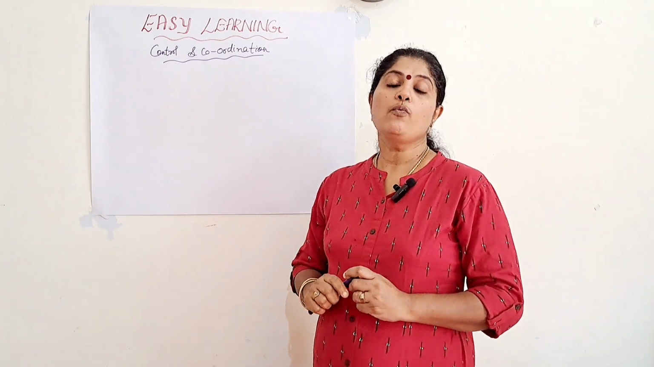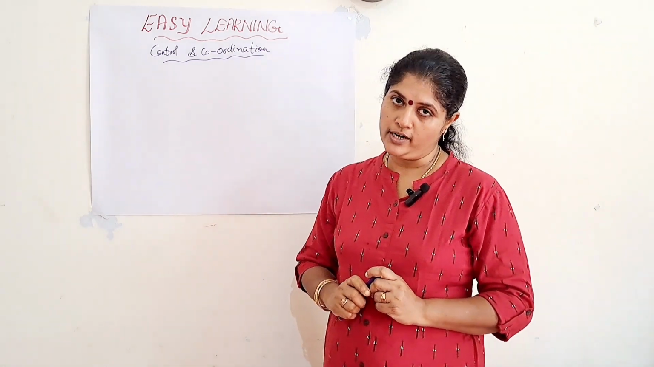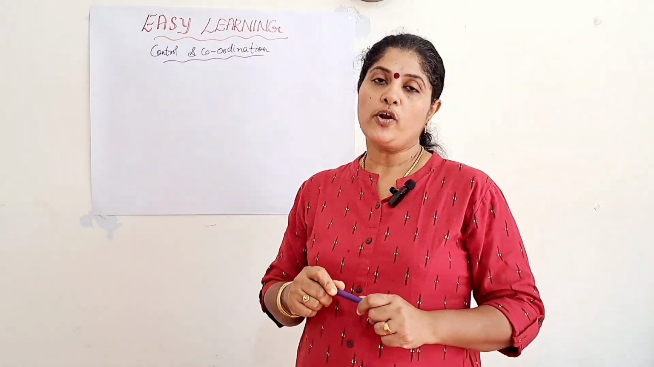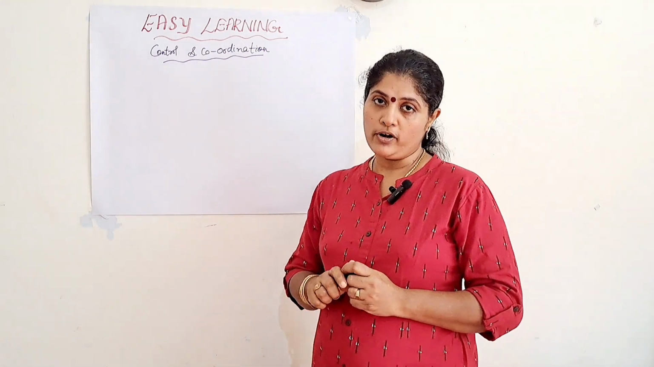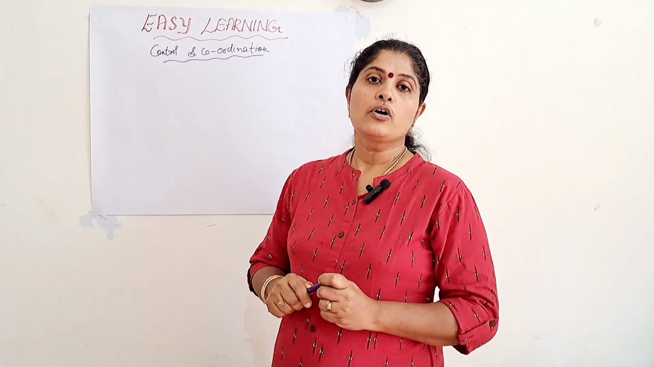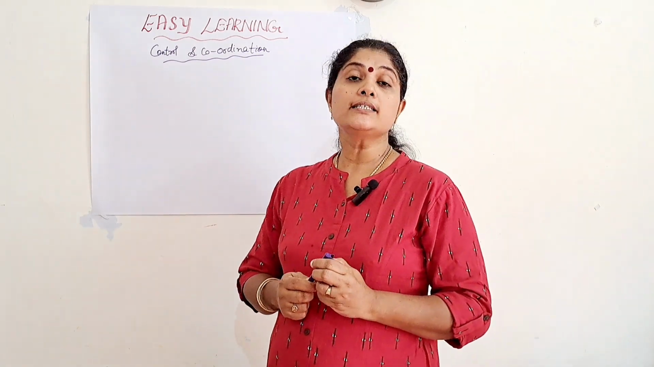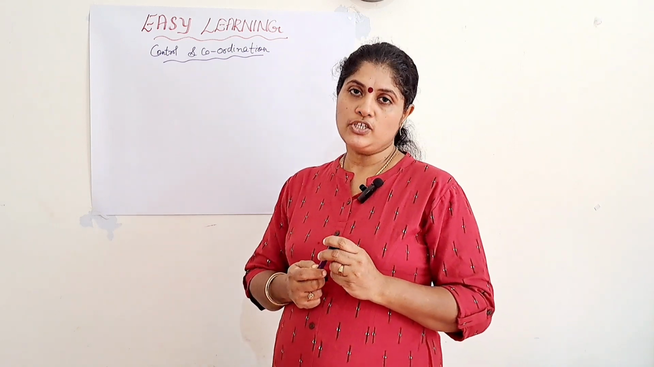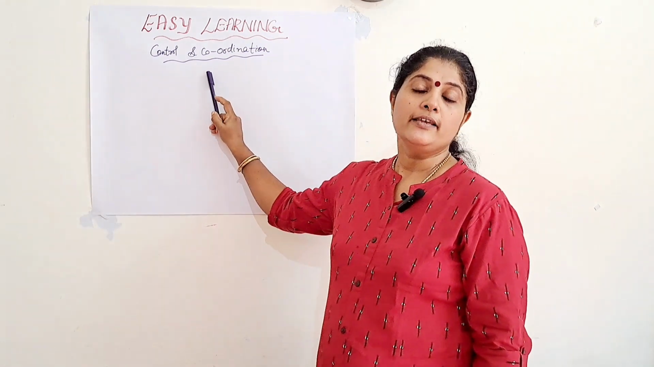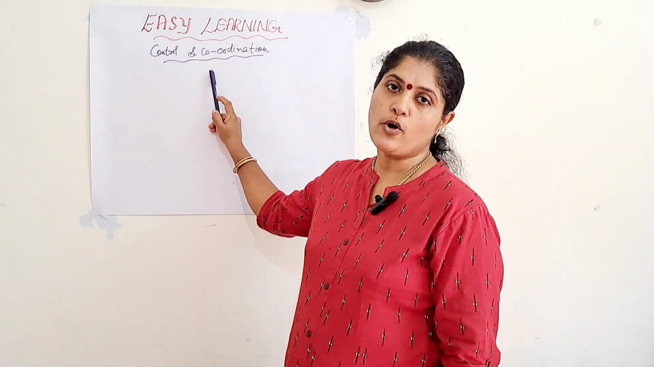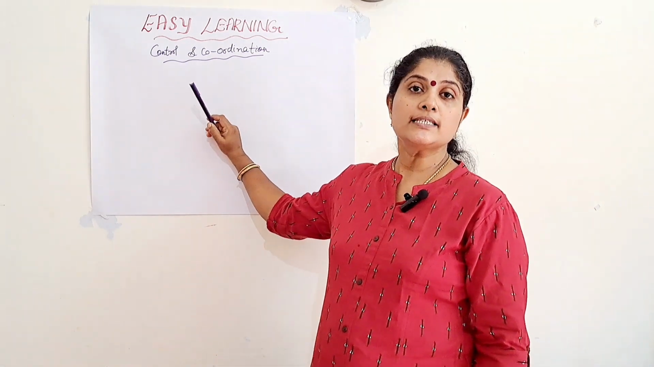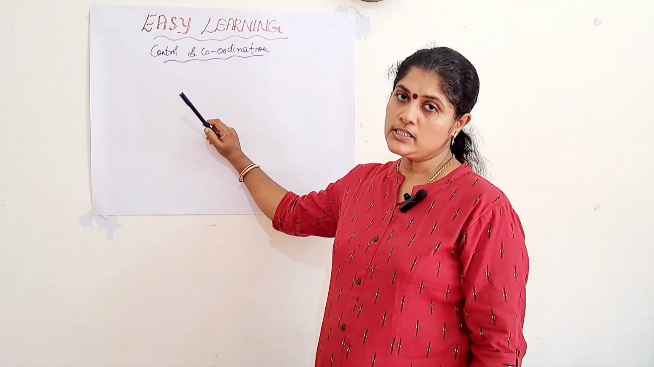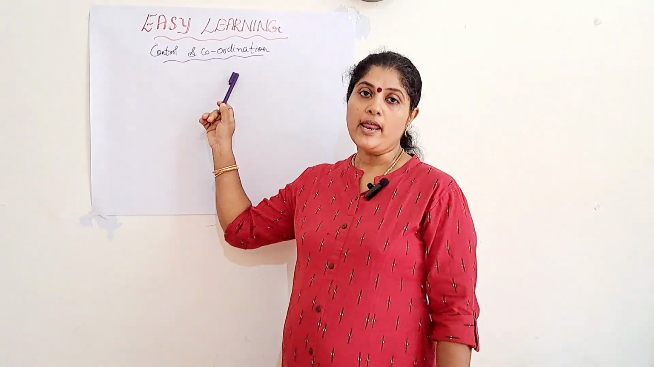So now we will see this regarding control and coordination. First we will see what is the definition of control and coordination. Control and coordination means it is the working together of various organs in the body of an organism in a systematic manner so as to respond properly to the particular stimulus. That is known as control and coordination.